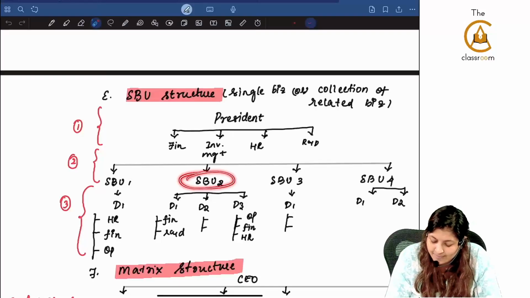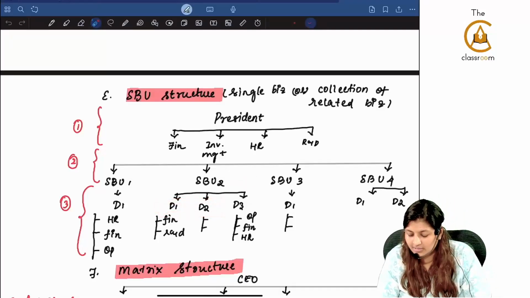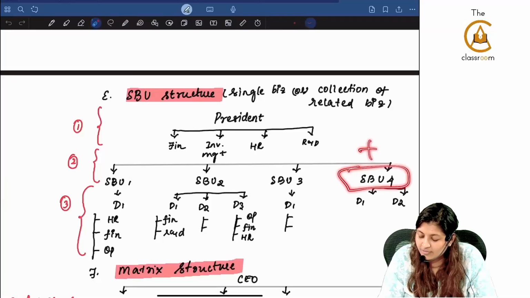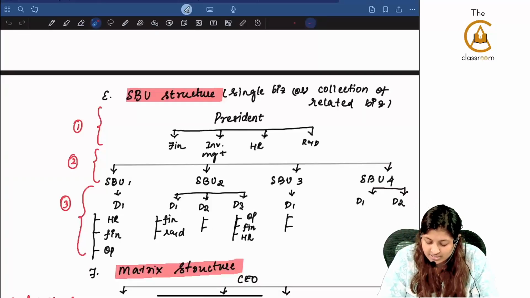Say for example SBU2 is all the cars. That is a separate business in itself. Under that there is luxury cars, under that there is affordable cars also. Under SBU4, if you see textile, then under that there is West Side, under that there is Zudio division also. So this is the SBU structure.